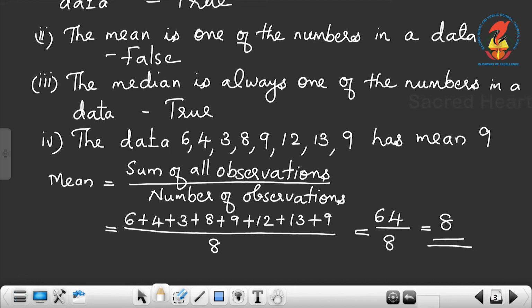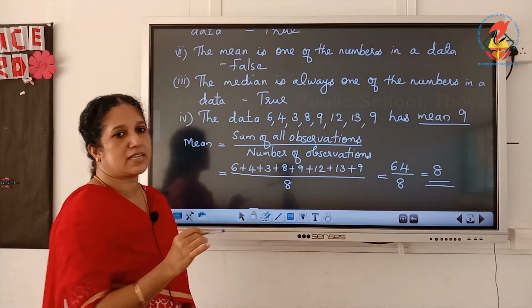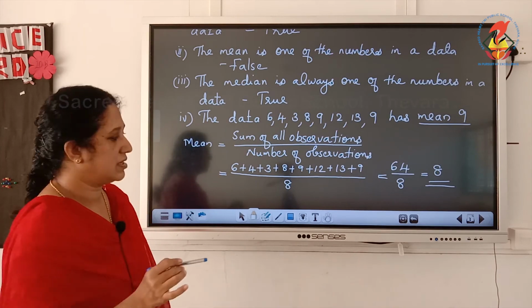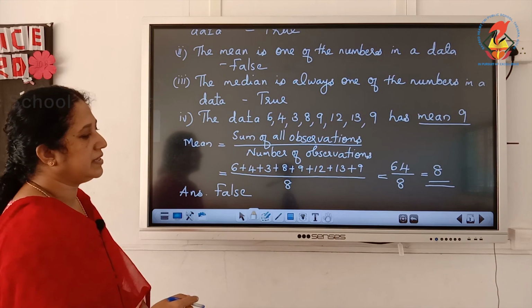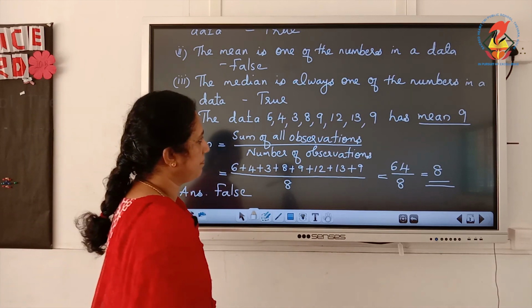Now the mean of this set of observations is equal to 8. But in the question it is given that the mean is equal to 9. So what about the statement, whether it is true or false? So the answer is false. It is a false statement because the mean is equal to 8.